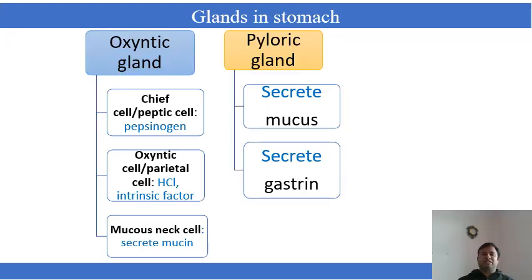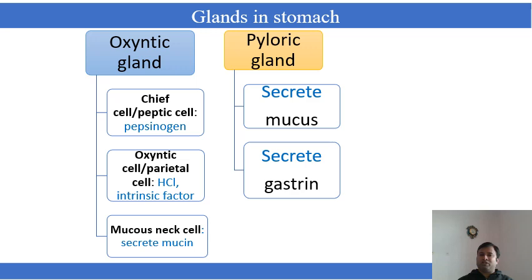So next one, the glands in the stomach. There are two types of the gland, oxyntic gland and pyloric gland. Oxyntic glands contain three types of the cells: chief cell or peptic cells, which release the pepsinogen enzyme. Second is the oxyntic cell. It is also called parietal cells. It will secrete the hydrochloric acid and intrinsic factor. And third one is mucous neck cell, which will secrete the mucin.